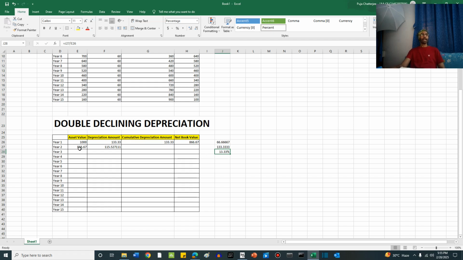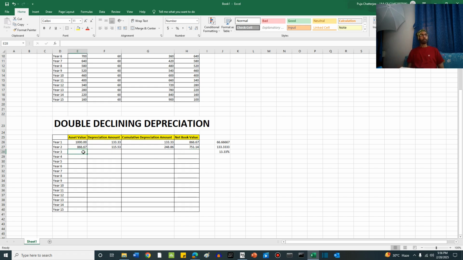Now, 866.67 into 0.1333. This is equal to 115.53 approximately. Cumulative depreciation is equal to initial cumulative plus the current period's depreciation amount. This is 248.86 approximately. So I have reduced all these numbers to 2 decimals, right? Now, net book value at the end of the period is equal to initial book value minus this period's depreciation, 751.14.